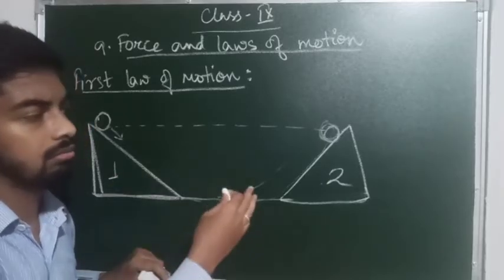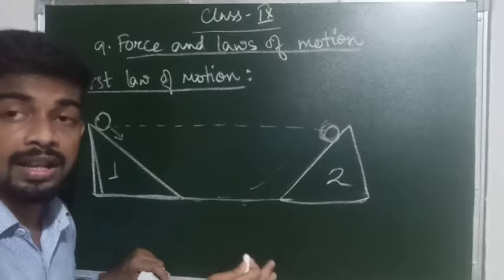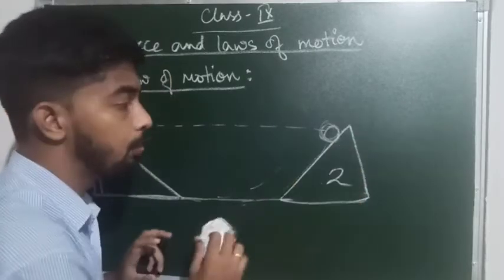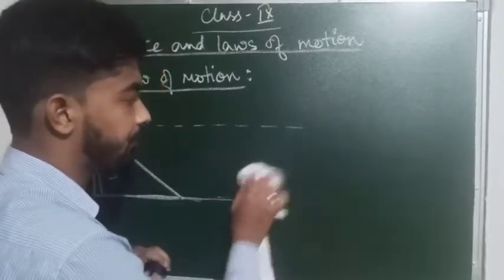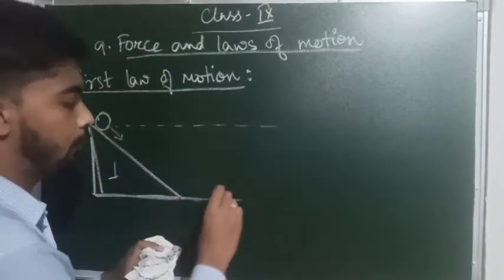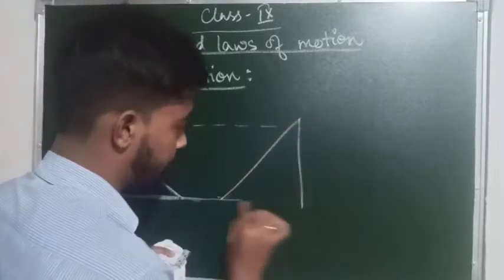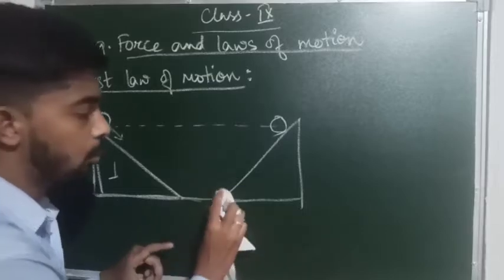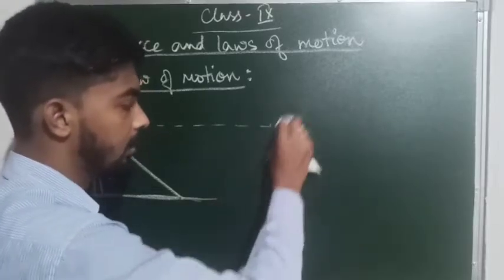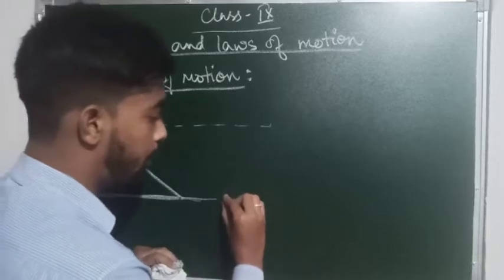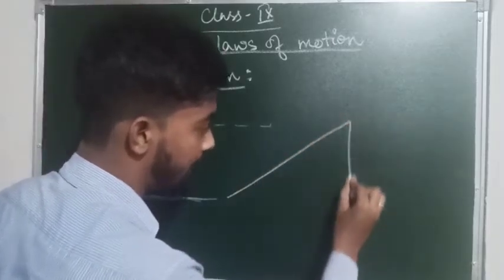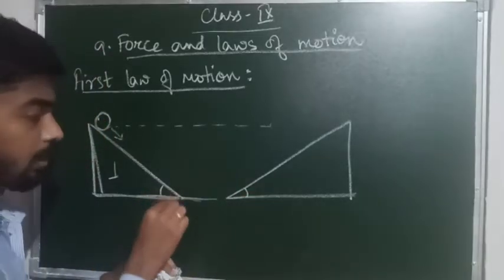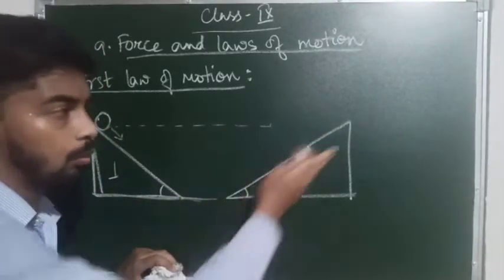Then he thought that it might not be possible every time. Let me check with some other slopes. So he took another slope with a little bit less height. For example, this was the first slope, and the ball used to reach up to this height. Then he removed this slope and took another slope that was less steep, of less angle. The angle of the slope was less than the previous one, so it was less inclined, more long.